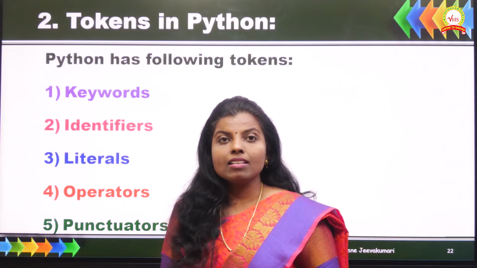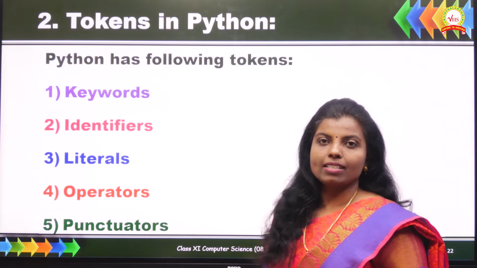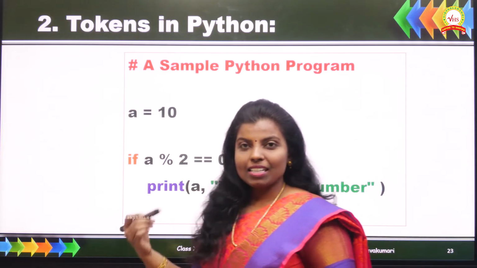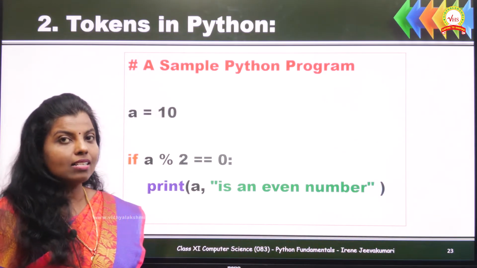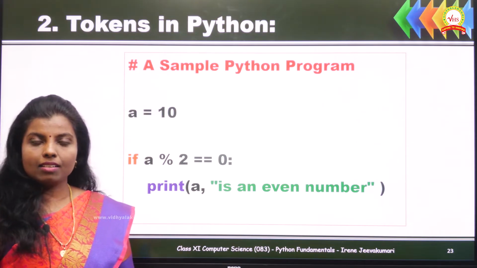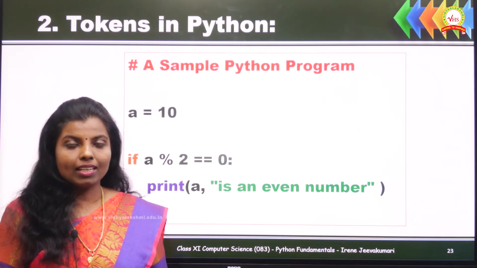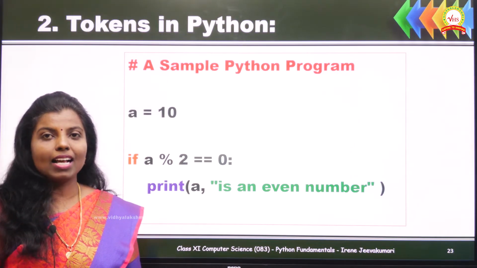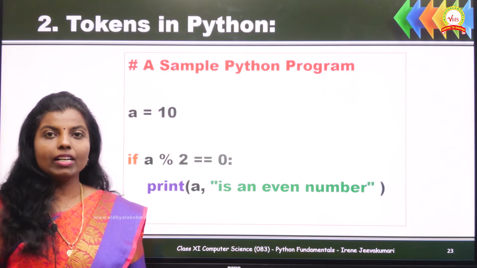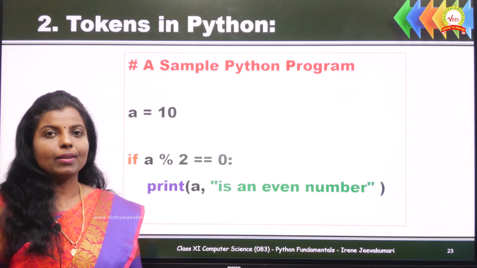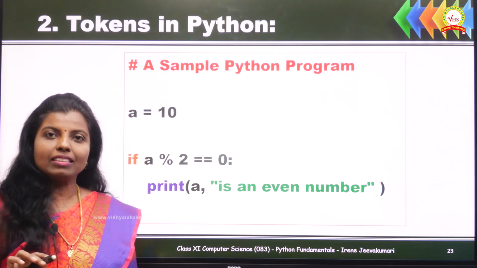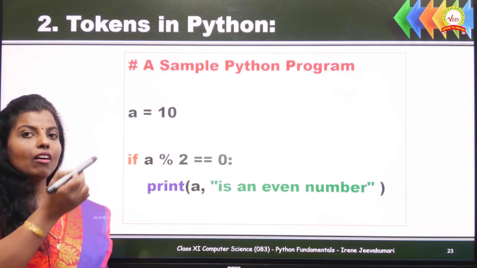Let us see all these keywords, identifiers, literals, operators and punctuators through a sample Python program. This Python program starts with a comment statement. If a statement begins with a hash symbol, that is referred to as a comment statement. Comments are not considered as a programming statement. They are ignored by the language compiler or interpreter. When it comes to Python, we are using an interpreter, so the Python interpreter ignores all the comments. So we are also going to ignore this comment statement and start viewing from the next line.